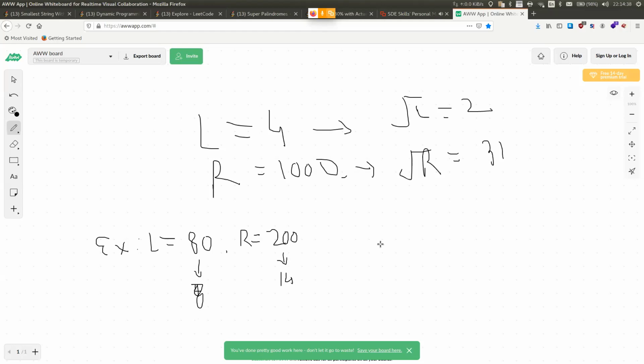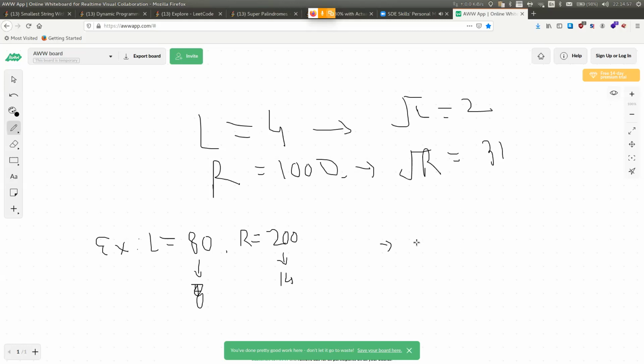After 8, the first square number is 9, so we will check whether 9 is a palindrome. Yes, it is a palindrome, and the square root of 9 is also a palindrome. We will return true.